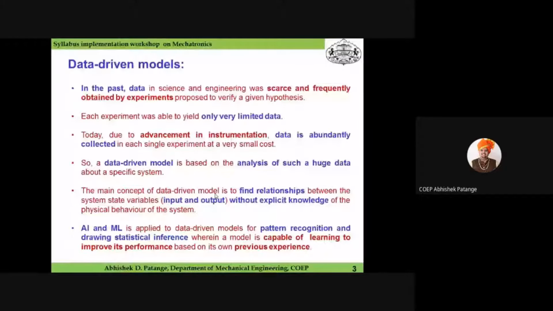So a data-driven model is based on an analysis of such huge data about the specific system. The main concept behind this data-driven model is to find the relationship between the state variables, that is the input and output, without explicit knowledge of the various physical behavior of the system.